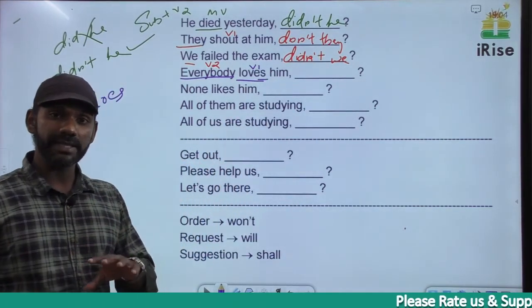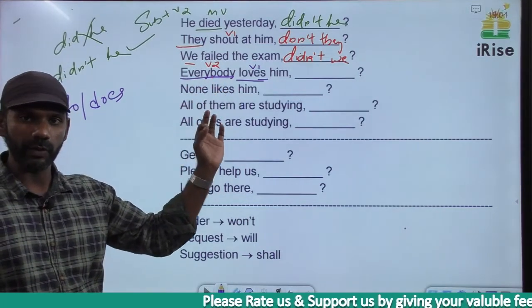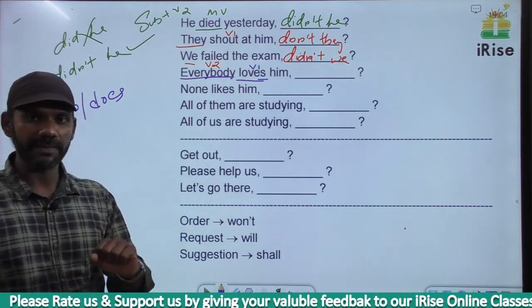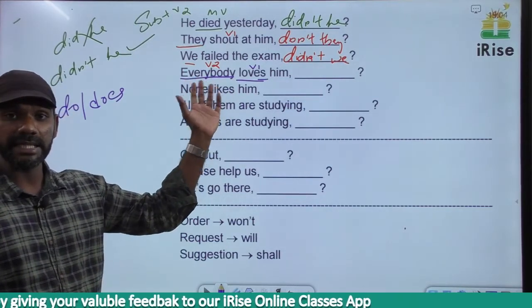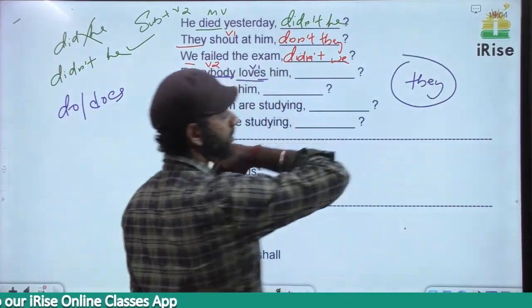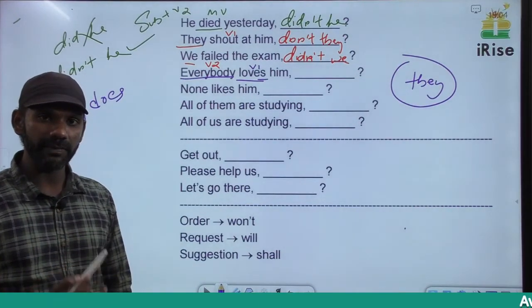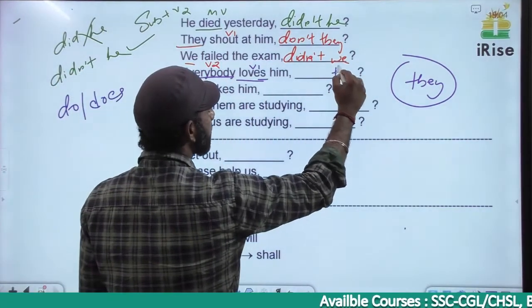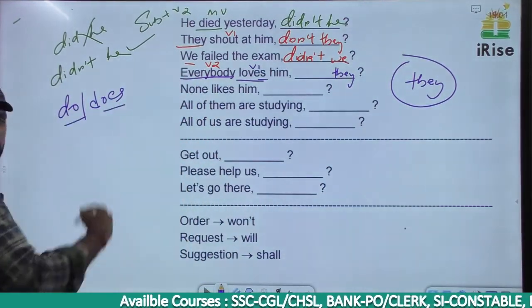In the case of question tags, if the subject in the sentence is an indefinite pronoun, no one, nobody, none, anyone, anybody, someone, somebody, everyone, everybody, in the tag we have to use they. I repeat, in the case of question tags, if the subject in the sentence is an indefinite pronoun, in the tag we have to use they. Everybody is an indefinite pronoun, so in the tag we have to use they. That is clear. Now decide do or does.